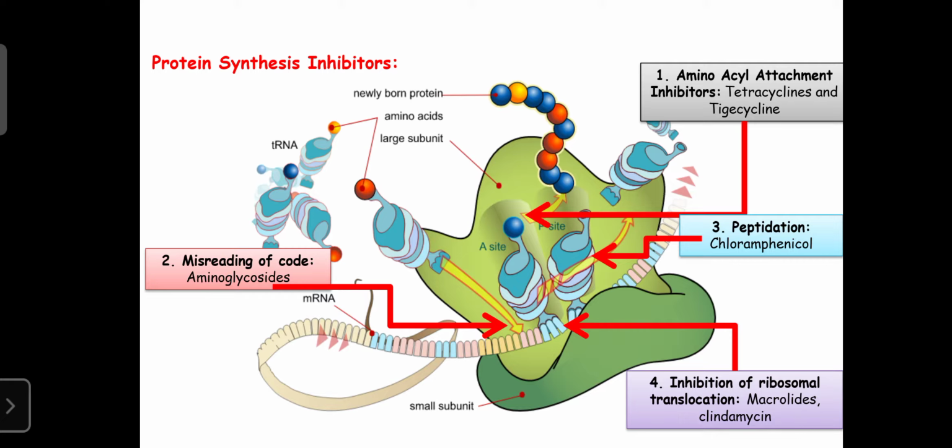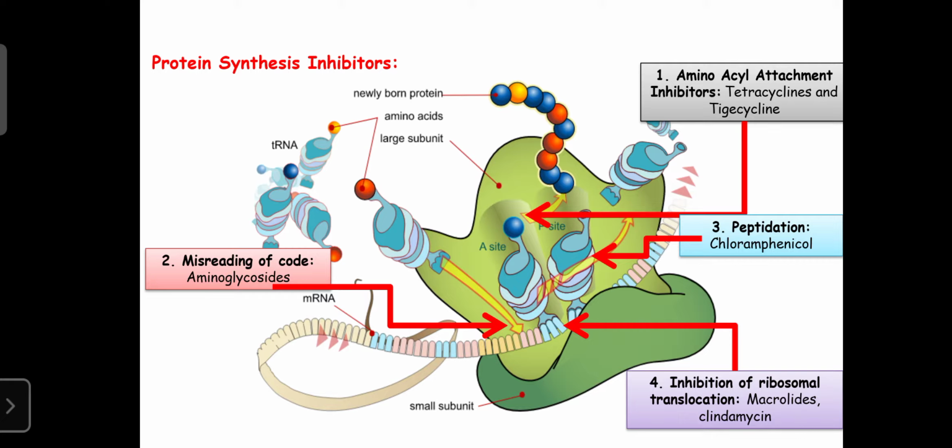These are the four main steps involved in protein synthesis. If any drug or component inhibits any one step, that component or drug will inhibit protein synthesis in human beings as well as in microorganisms, and such drugs or components are known as protein synthesis inhibitors.